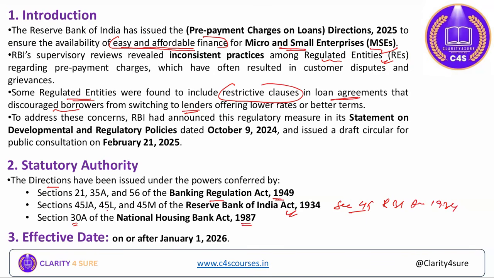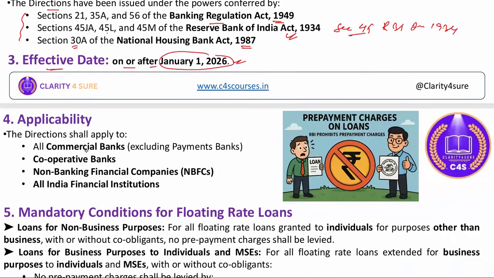So these sections are going to get affected, and under these sections it will become applicable over the regulated entities. The effective date, as we have discussed, is on and after 1st of January 2026, from where this direction will come into effect.